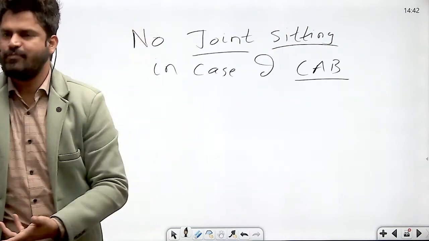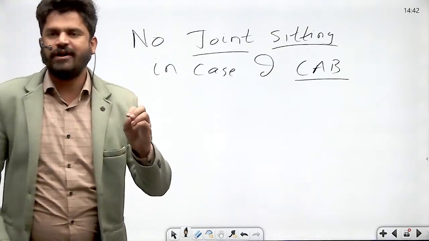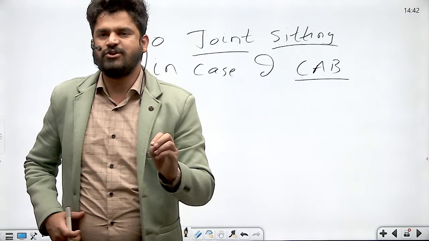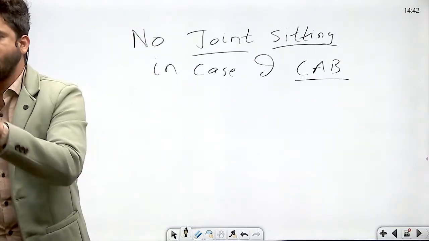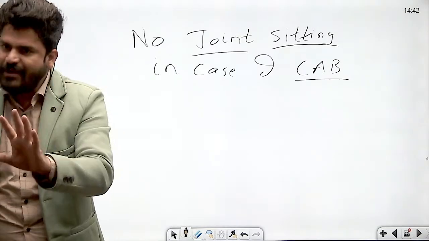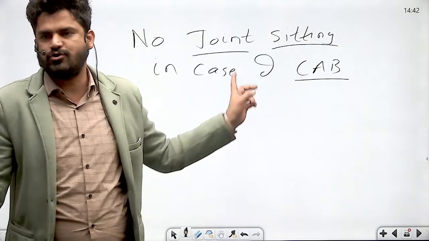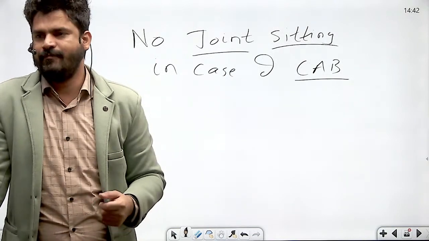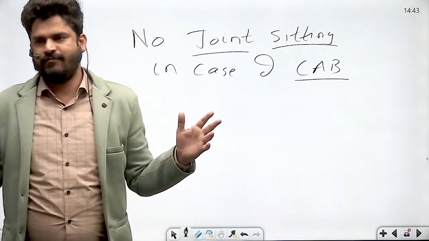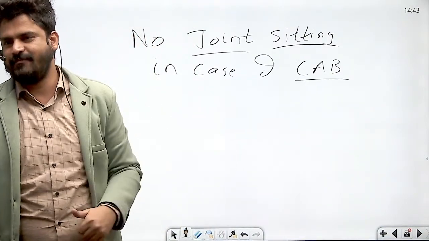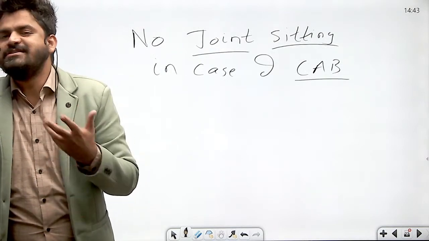I am going to discuss legislative process in detail, but यहाँ पे सिर्फ इतना याद रखो, there is no provision of joint sitting in case of any disagreement between the houses over the passage of constitutional amendment bill. So what will happen if any of the house does not pass the constitutional amendment bill? What will happen? It will lapse. That constitutional amendment bill will not become an act. It will not be sent to the president itself. Right?